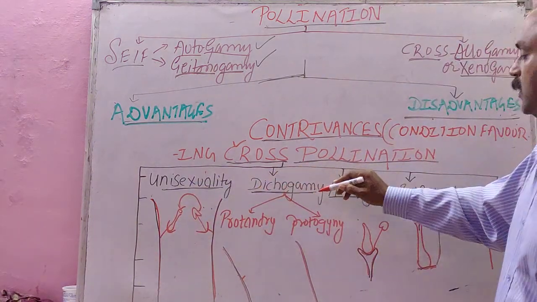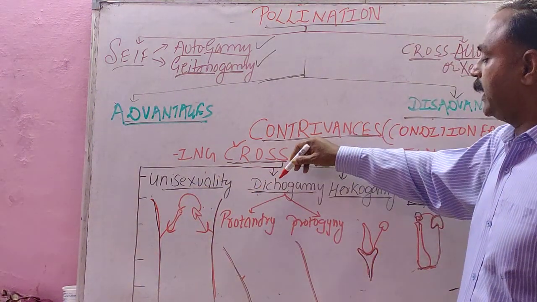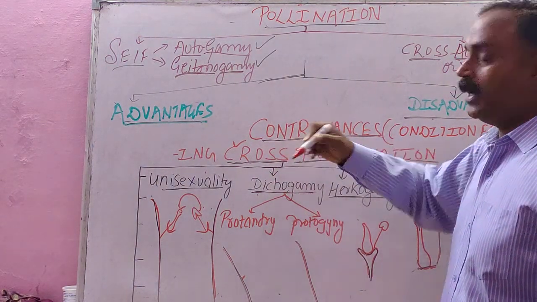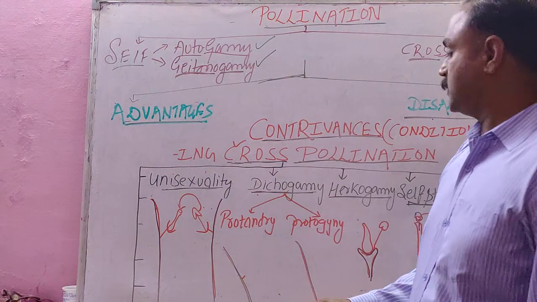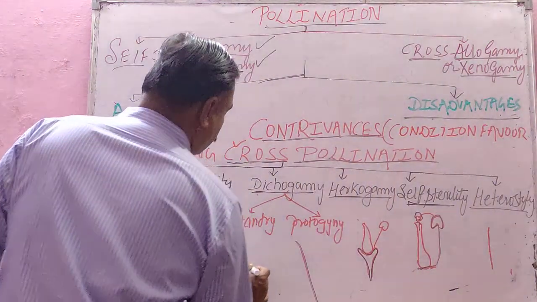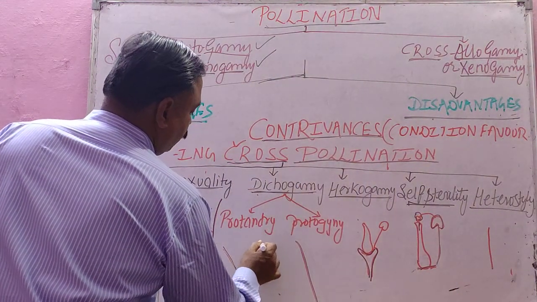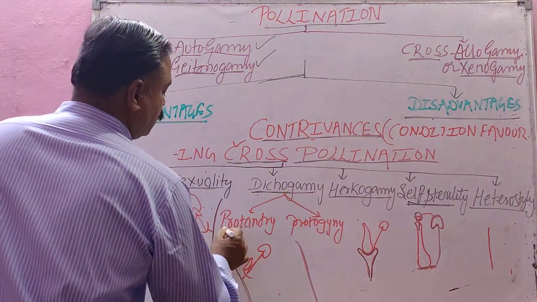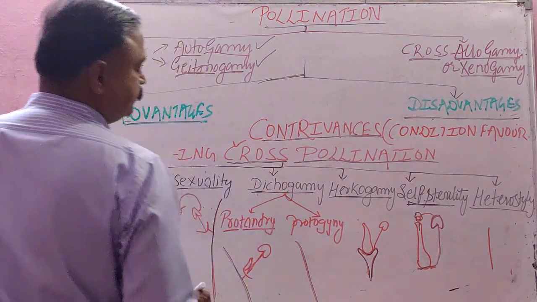Then dichogamy, student. Di means two. Dichogamy means maturation of the gametes at two different periods. When the androecium matures first, while the gynoecium is still immature, that is called protandry.